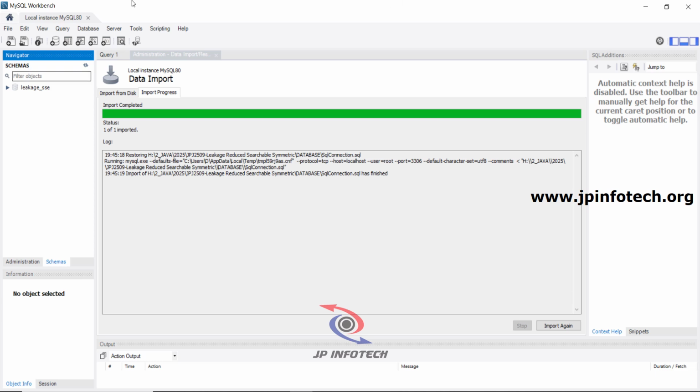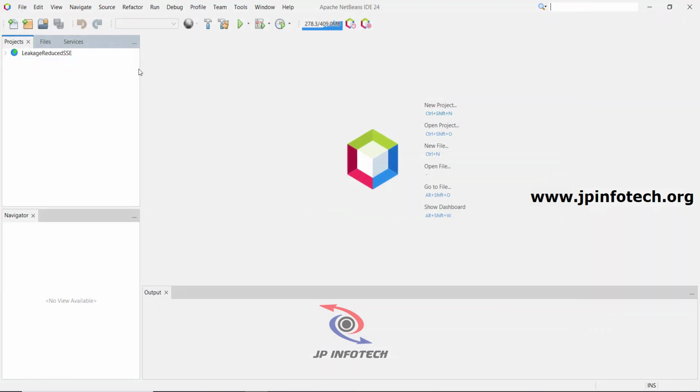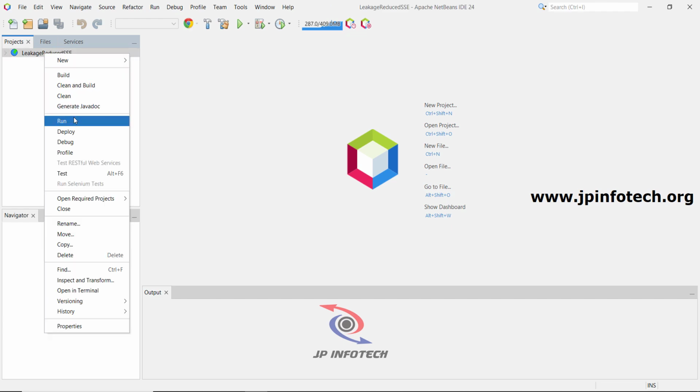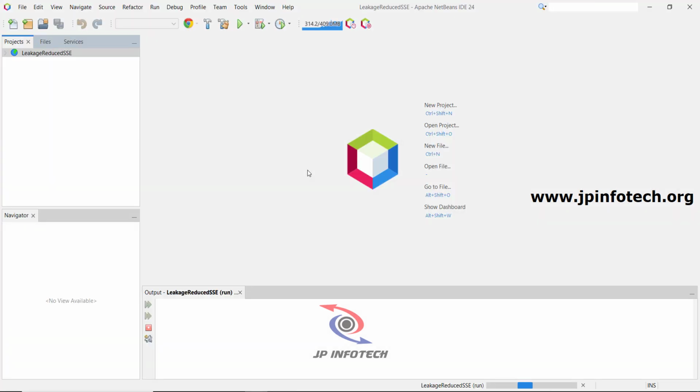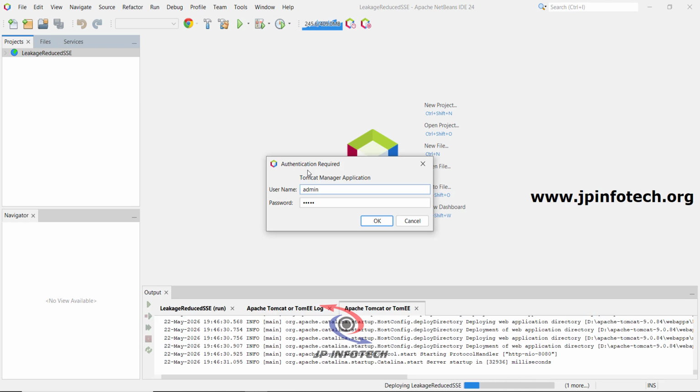So we can close the MySQL Workbench as we successfully attached the database. Now you can see in NetBeans the project is also successfully loaded. So now let us execute it. Just right click it, click run and kindly wait for a few minutes. Now it asks for the authentication for the Tomcat server. I have given admin and click OK.